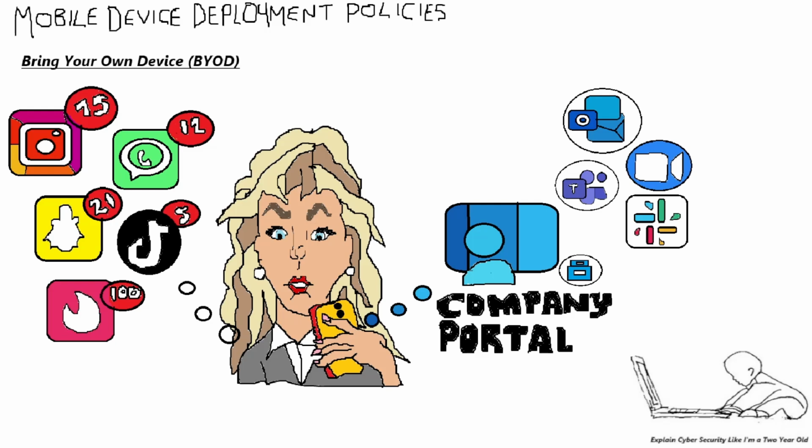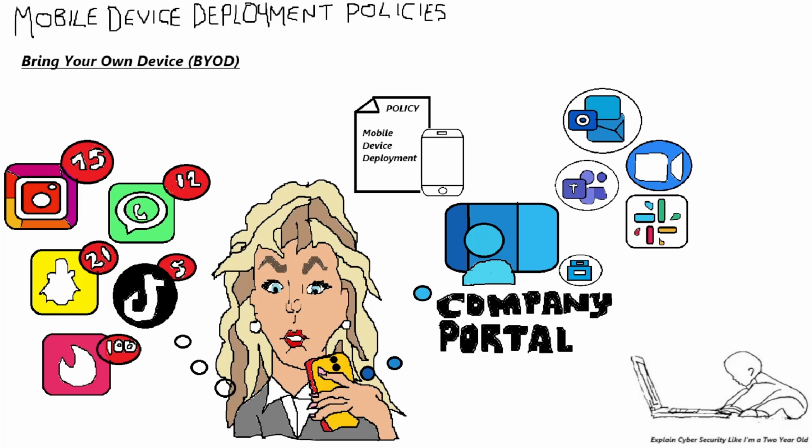Of course, there is a degree of trust that an employee will not abuse their privileges by having company resources installed and/or available for access via their personal mobile device. This is where a company's mobile device deployment policy and/or AUP, acceptable use policy, ensures the employee Sally follows the company's rules when accessing company data through her personal mobile device.